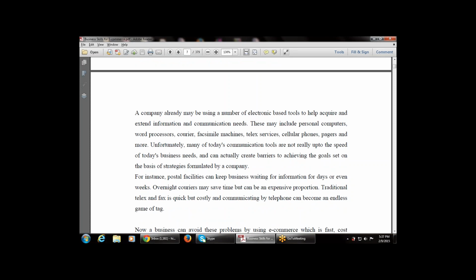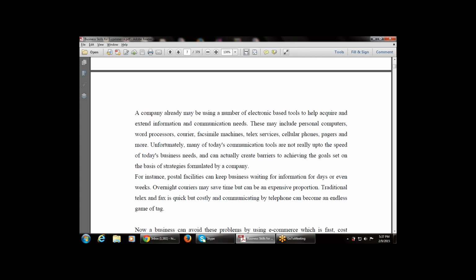We have to pay according to the weight of the courier. Traditional telex and fax are quick but costly, and communicating by telephone can become an endless game of tag.